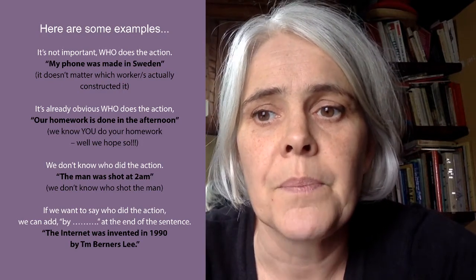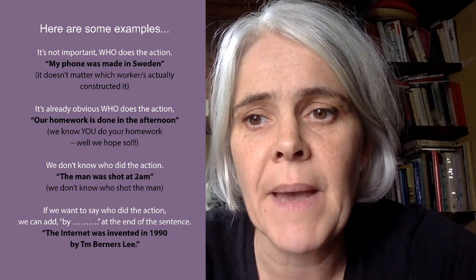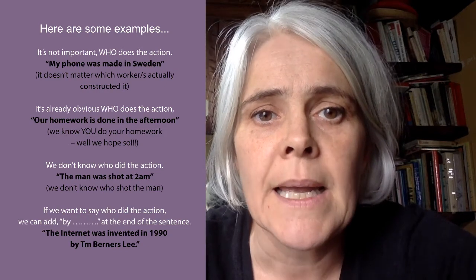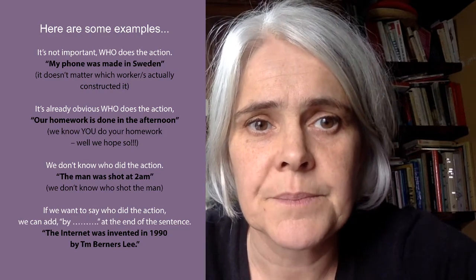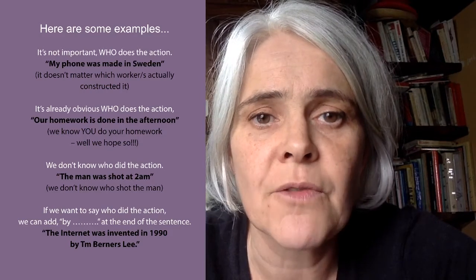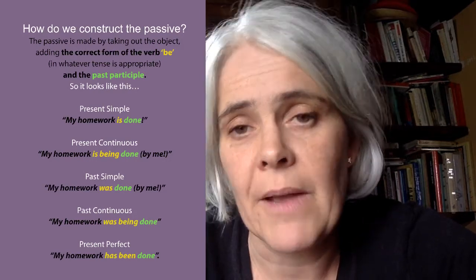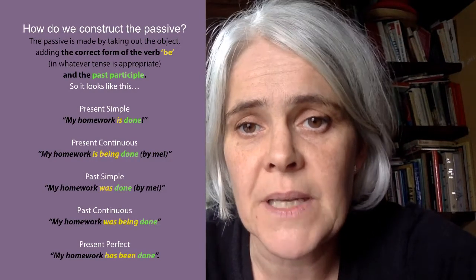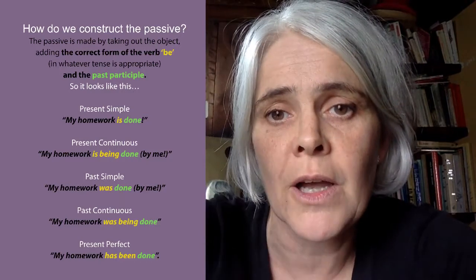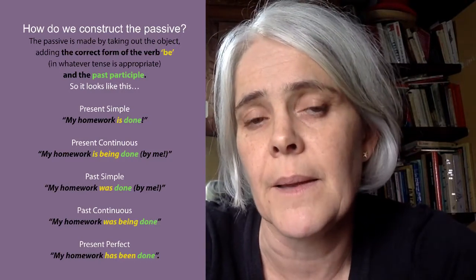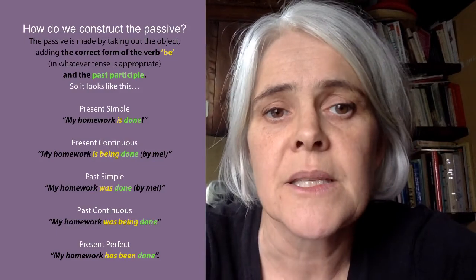Okay, so now let's have a look at how we construct it. So the passive is made by taking out the object and then adding the correct form of the verb to be. That's in any tense, or whatever tense is appropriate, and then adding the past participle. So that's the third column in the past tenses columns. So it looks like this.